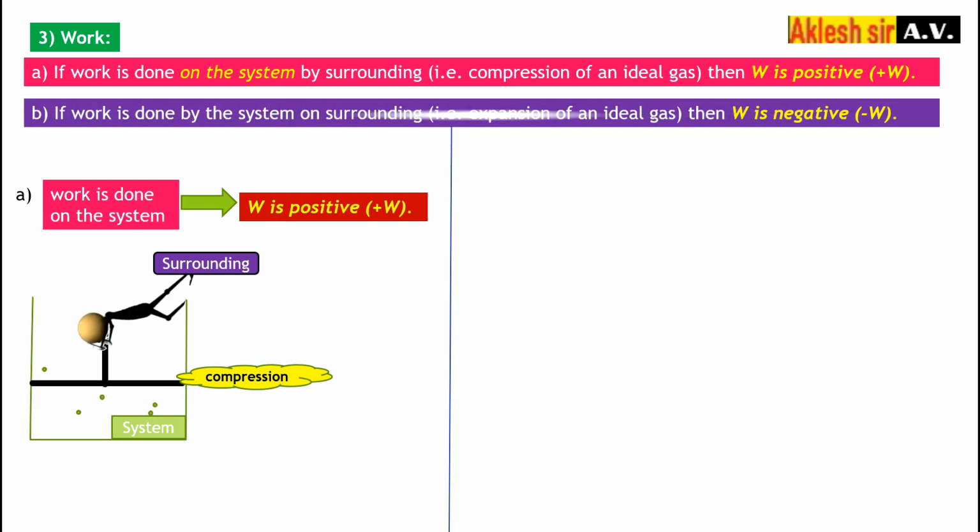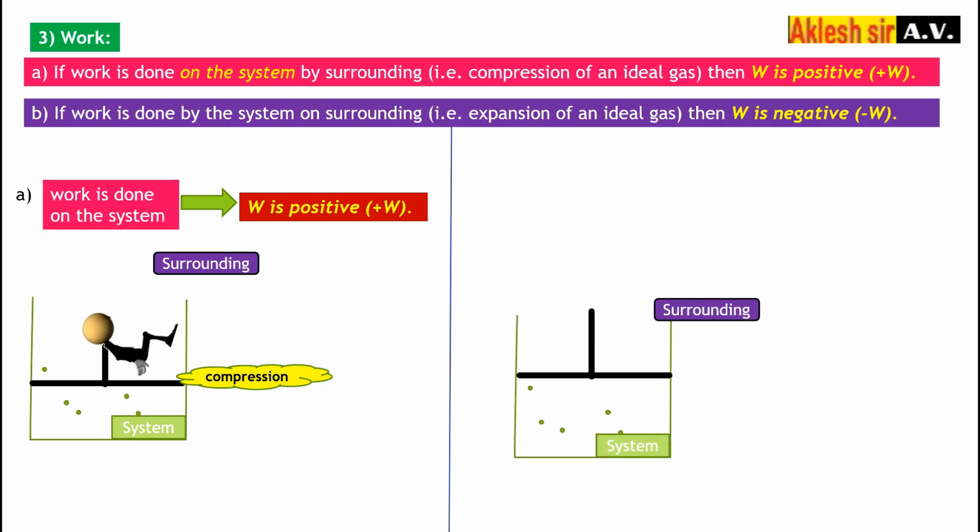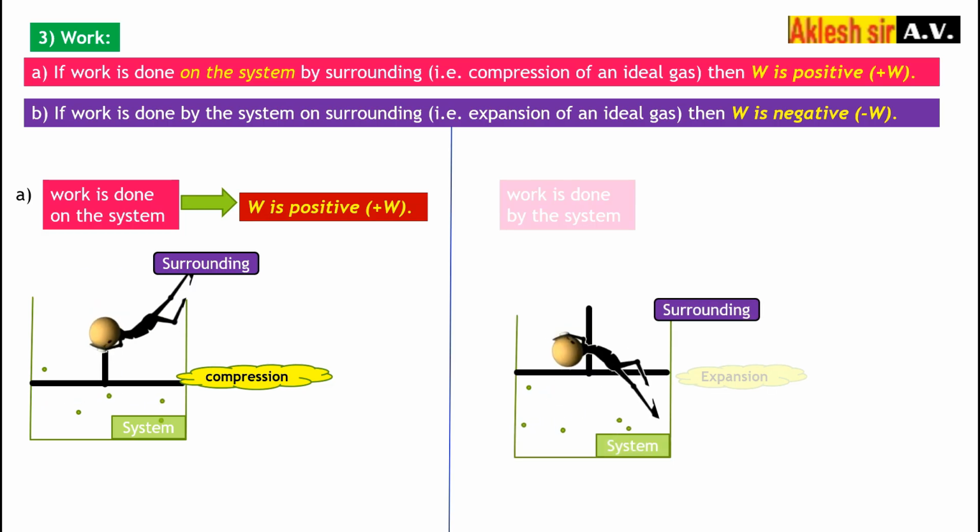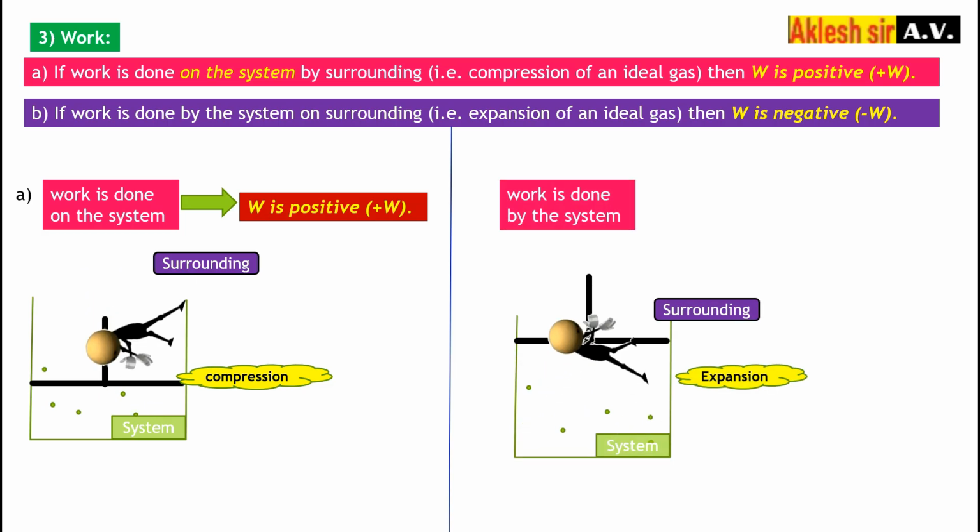B. If work is done by the system on the surroundings, i.e. expansion of an ideal gas, then work is negative. Here the gas expands, and work is done by the system on the surroundings. Therefore work done by the system is negative.